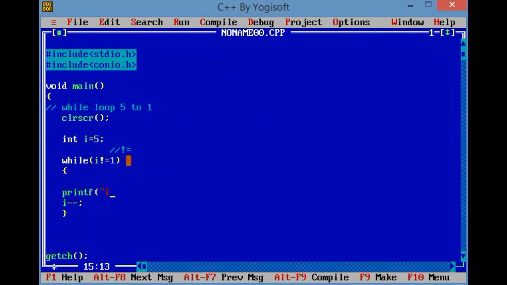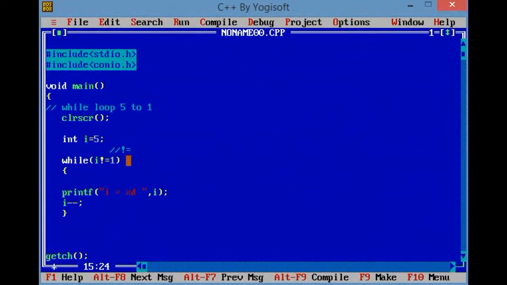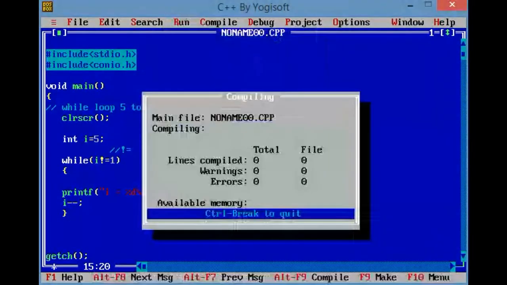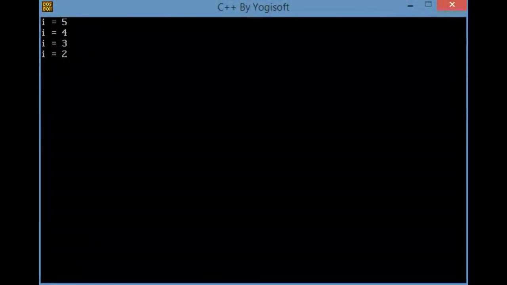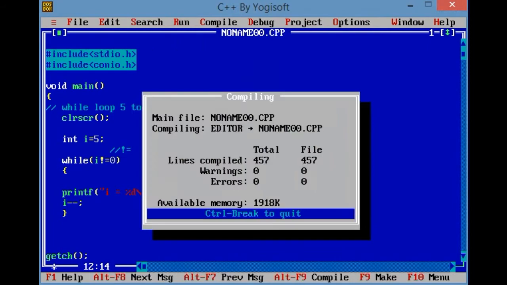printf, I equals %d, I, right? Now we check the output. I equals 5 4 3 2, but not 1, right? But my condition is that I want to print 1 also. I have to print 1. So I can write not equals to 0.